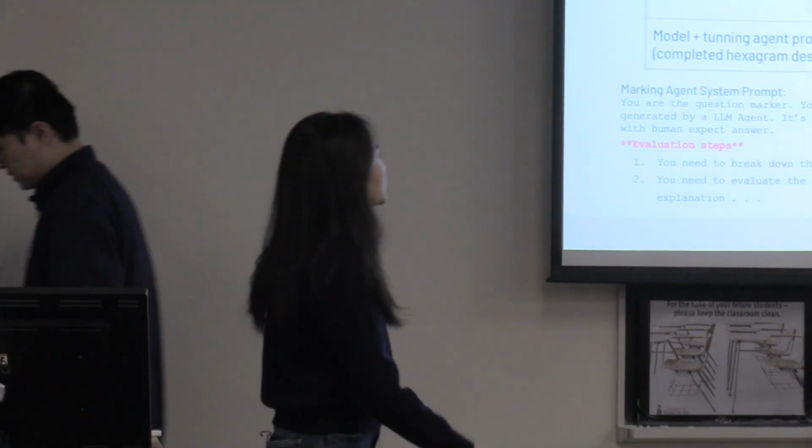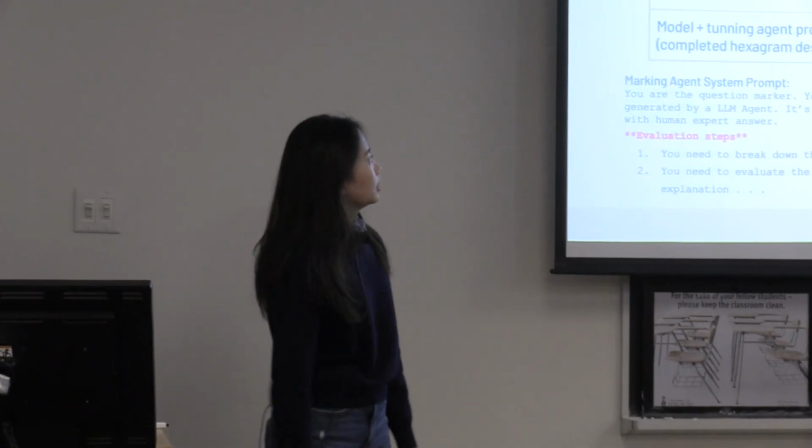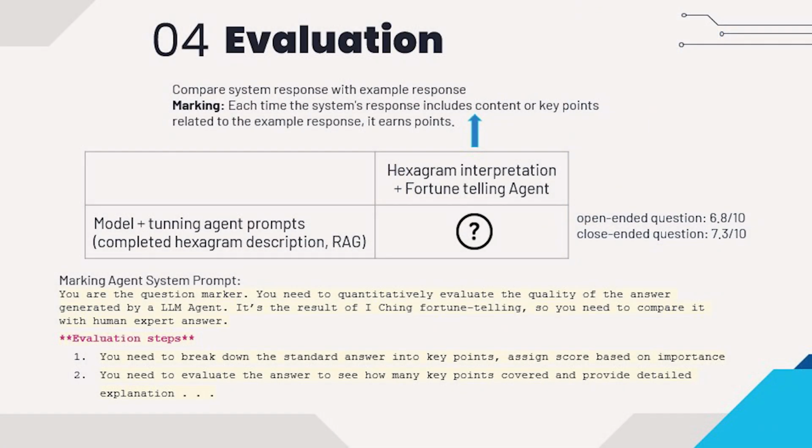For the evaluation part, we decided to evaluate the first 2 agents' responses by comparing them with the real-life example response. Every time our response includes content that is related to the example response, it earns some points. We ask the marking agent to first break down the example into key points, assign scores based on importance, and mark our response in detail. So far, we have achieved 7 out of 10 on average.